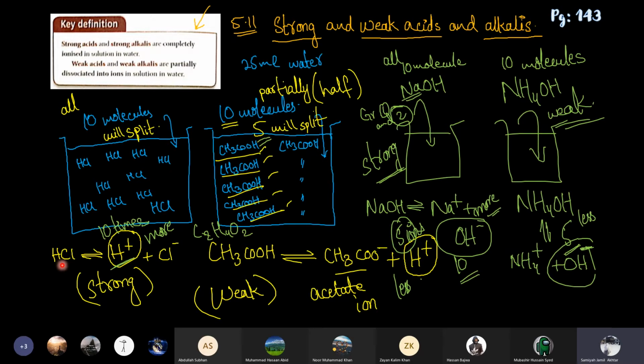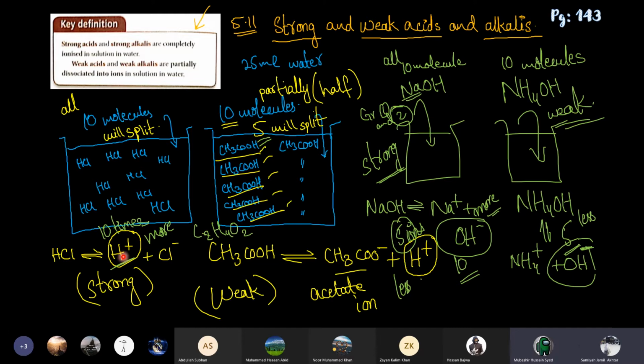When we add them into the water, they will split into their ions. So HCl will split into H positive and Cl negative, and all of the molecules will split. If we add 10 molecules, all 10 will split. If we add 100 molecules, all 100 will split into their ions. All of them will give H positive.